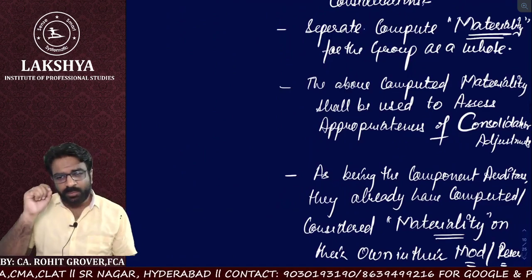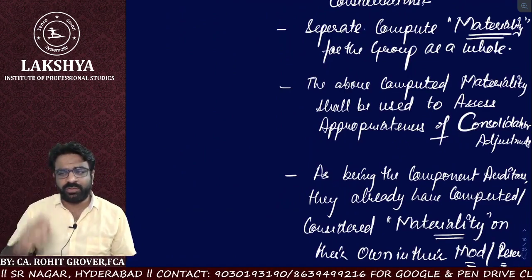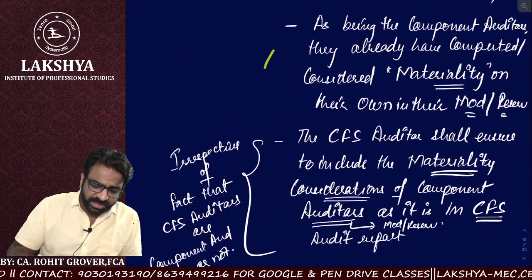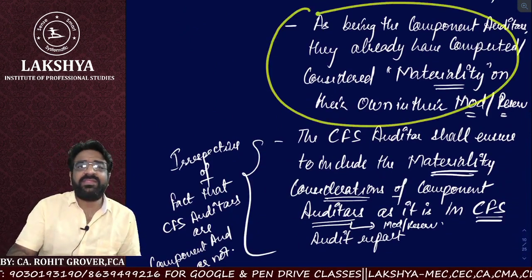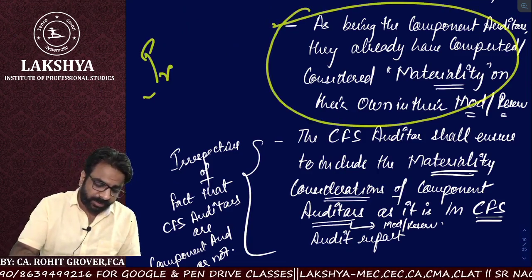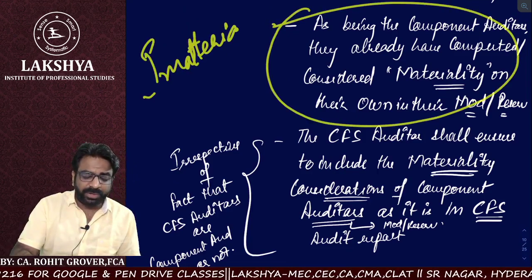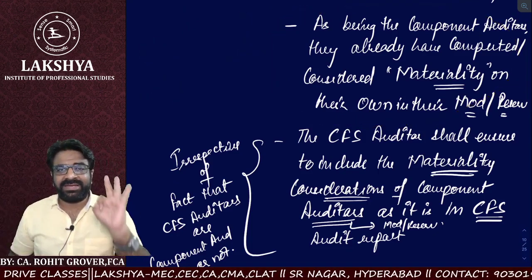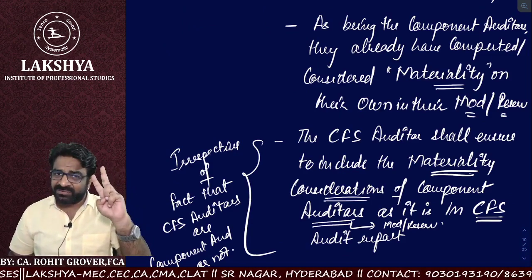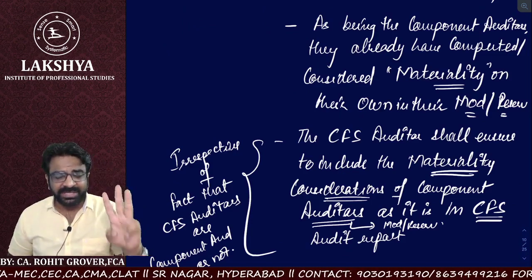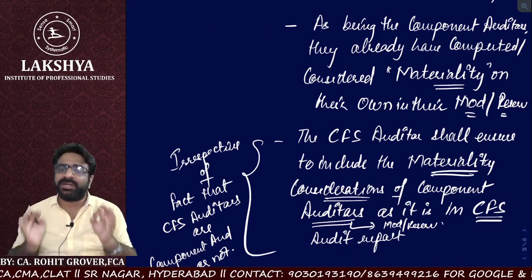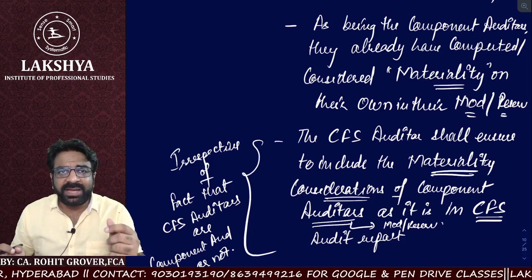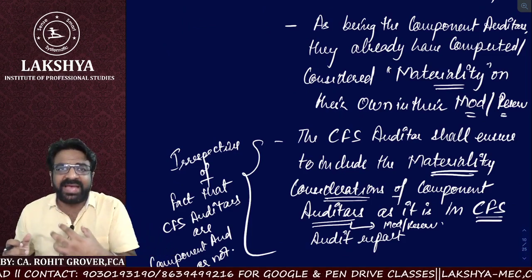Now see, the two most important points which I told you are these points. I already told you, if there is a component, but that is an immaterial component, but in that immaterial component also the auditor of the component has given any kind of modification, any kind of reservation, or any kind of qualification, then as a CFS auditor, in your CFS audit report, it is your responsibility that you have to include it as it is.